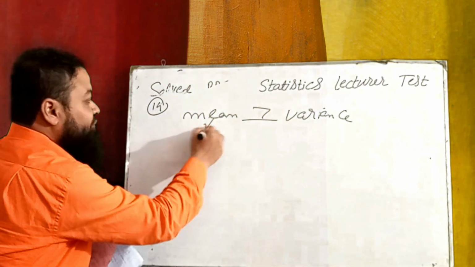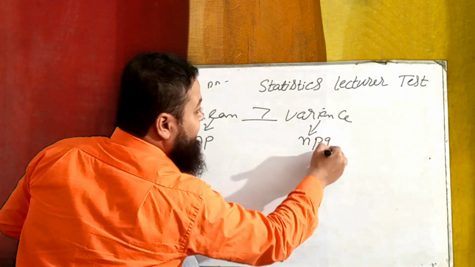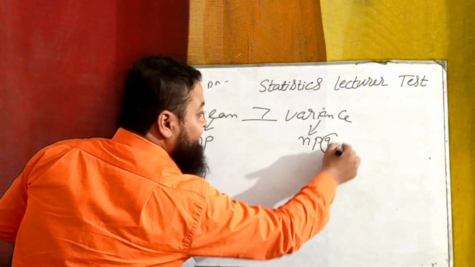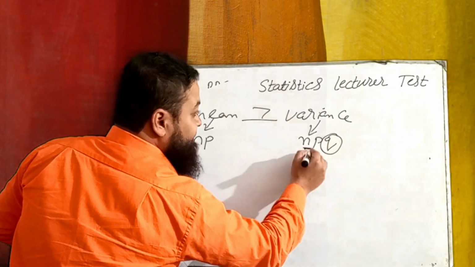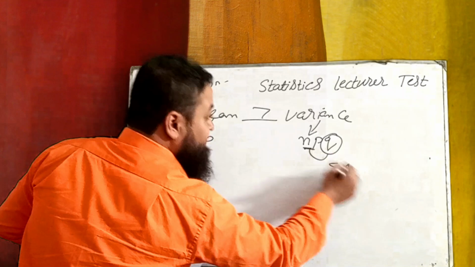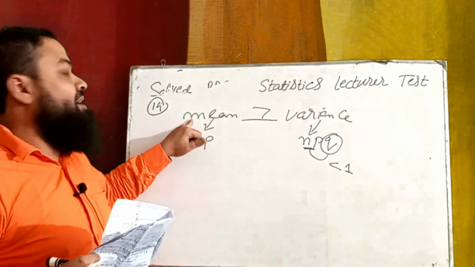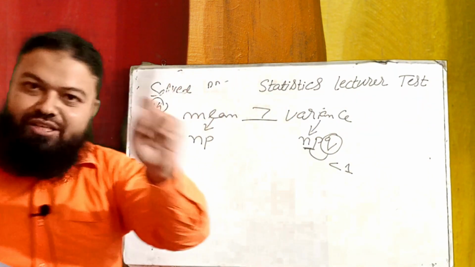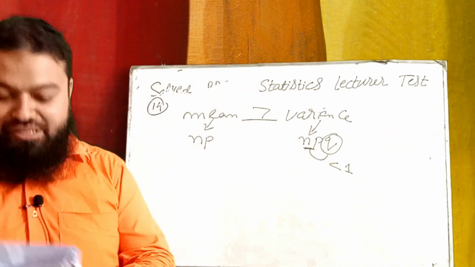Because the formula of the mean is np and the formula of the variance is npq, and this is the rule of mathematics: q is always less than 1. When we multiply any quantity with a number which is less than 1, that will be reduced. That's why the mean of the binomial distribution is always greater than its variance, not equal, not less than. It is always greater than the variance in the binomial distribution.